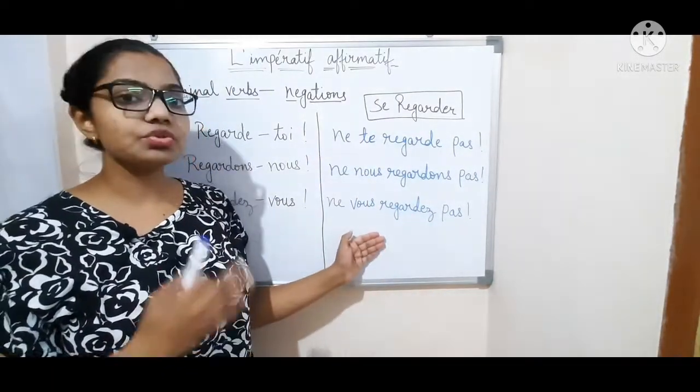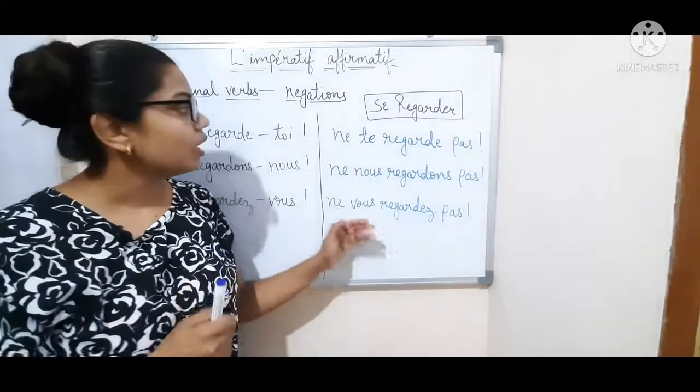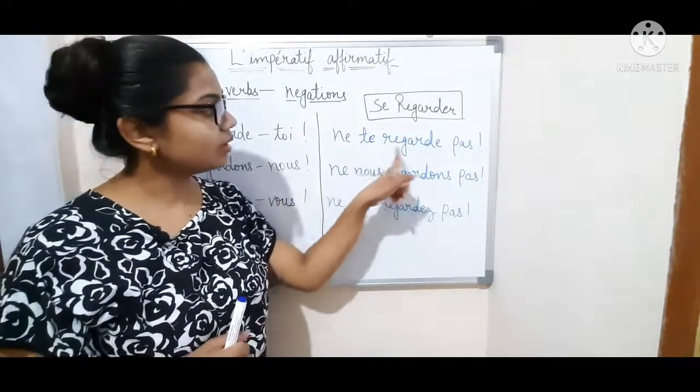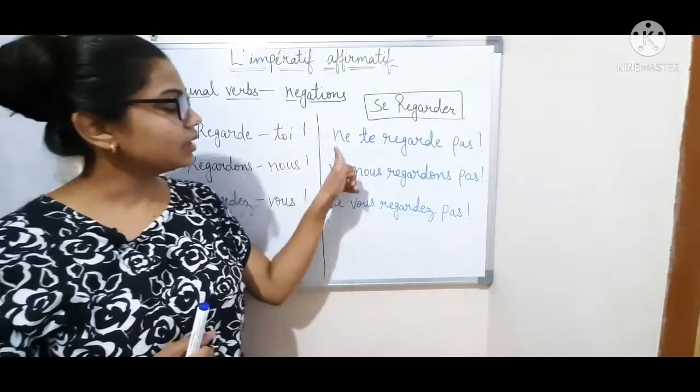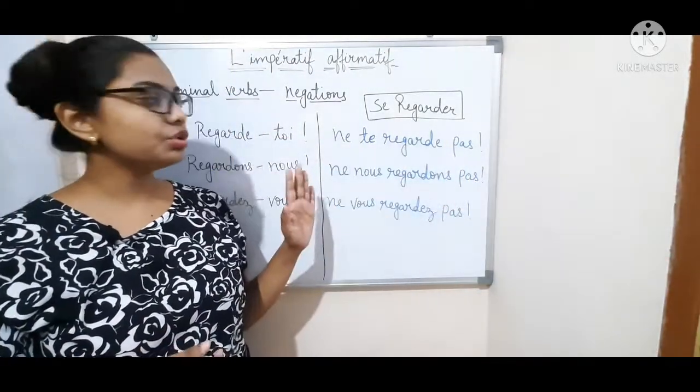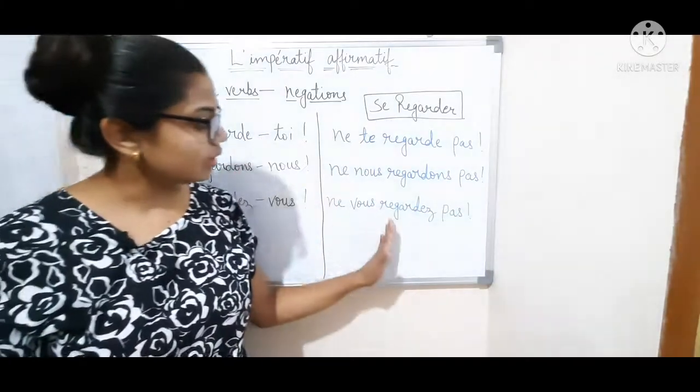These remain constant as in the positive one, like ne te regarde pas. Regarde-toi, ne te regarde pas. We don't use the stress pronoun in the negations.